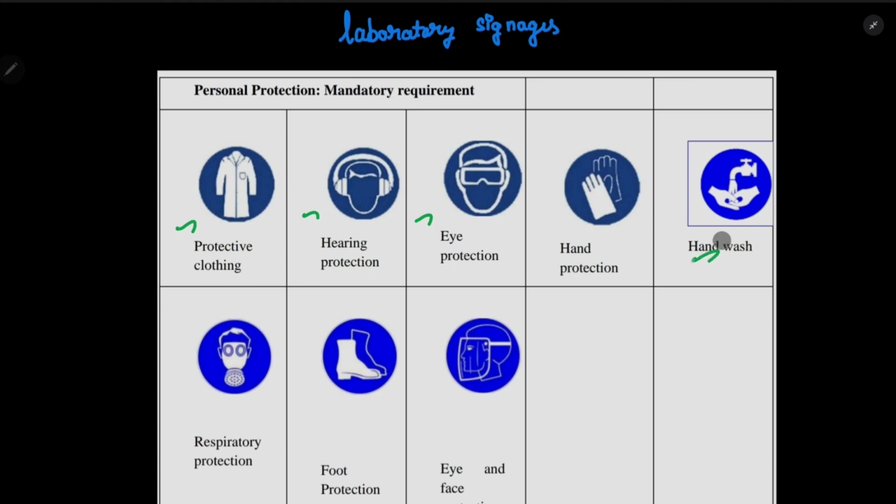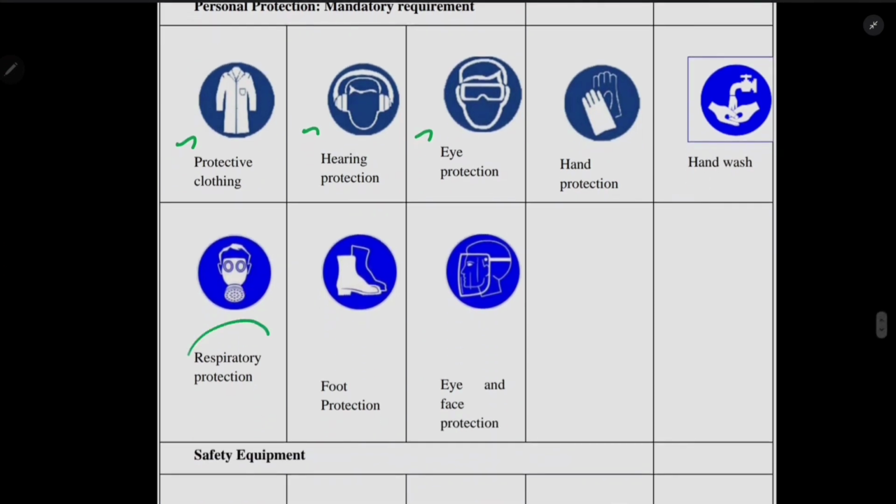Okay, then respiratory protection. See, this respiratory protection is not similar to eye protection or ear protection. It does not mean a mask also. Respiratory protection means we should wear equipment which helps you to respire apart from the air inside. And foot protection, and finally face and eye protection.